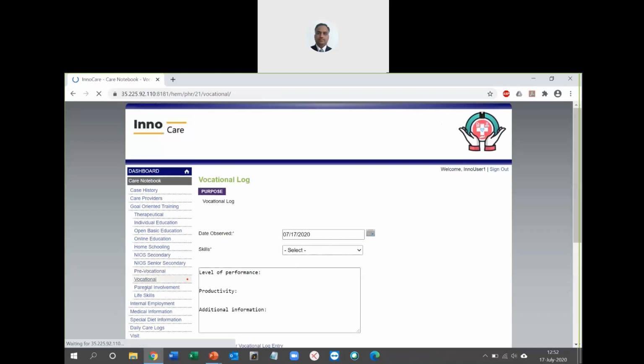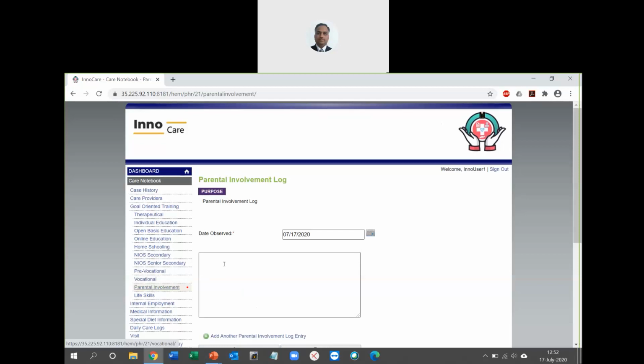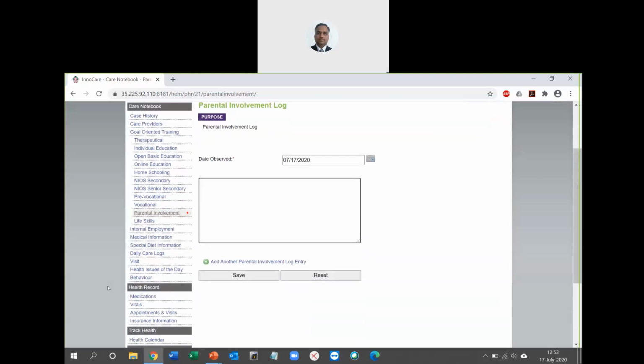One important section that we have is parental involvement, especially in a setup like an institute where parents or guardians keep coming to visit the child, the user or patient. They can track information here as to when they have come, what they have done in terms of voluntary activity, or what their engagement level is. As a parent, even if you have subscribed to this product as an individual, you can also come in here and write your own notes that can be shared with your care coordinator, like a therapist, saying this is my involvement level, and we can discuss as a parent and a therapist what more can be done in terms of your involvement levels.